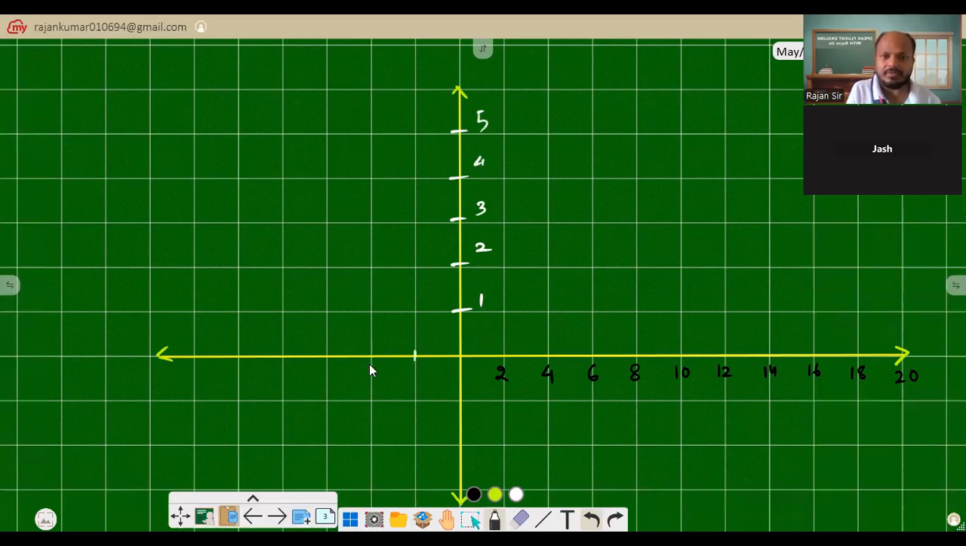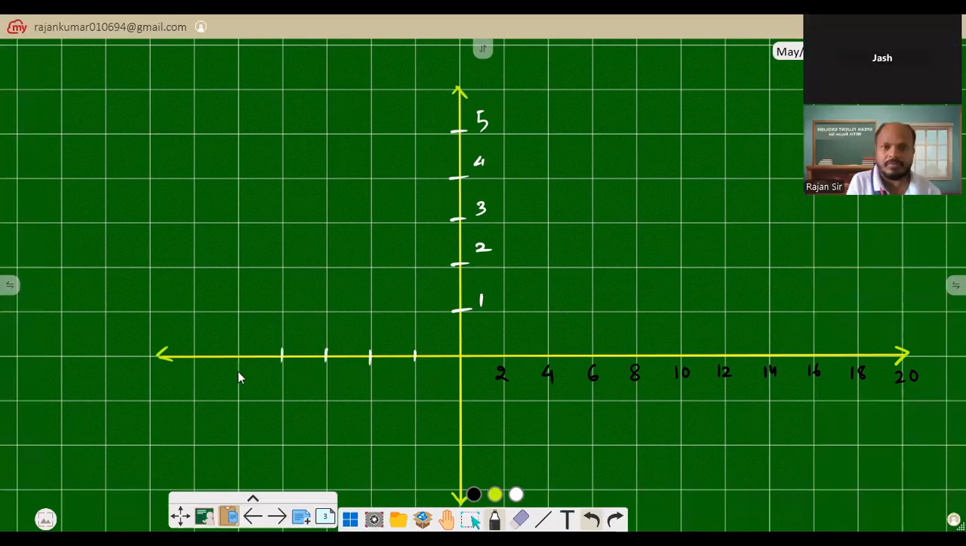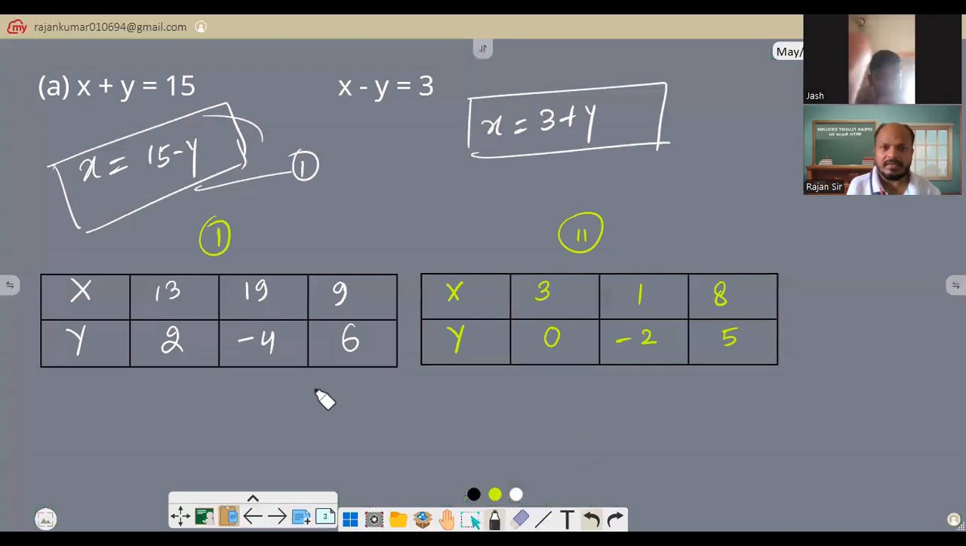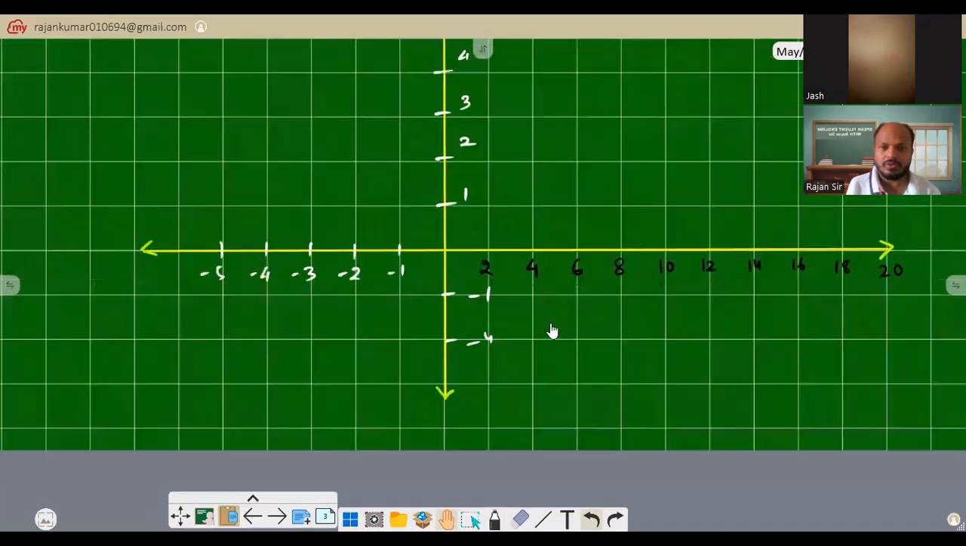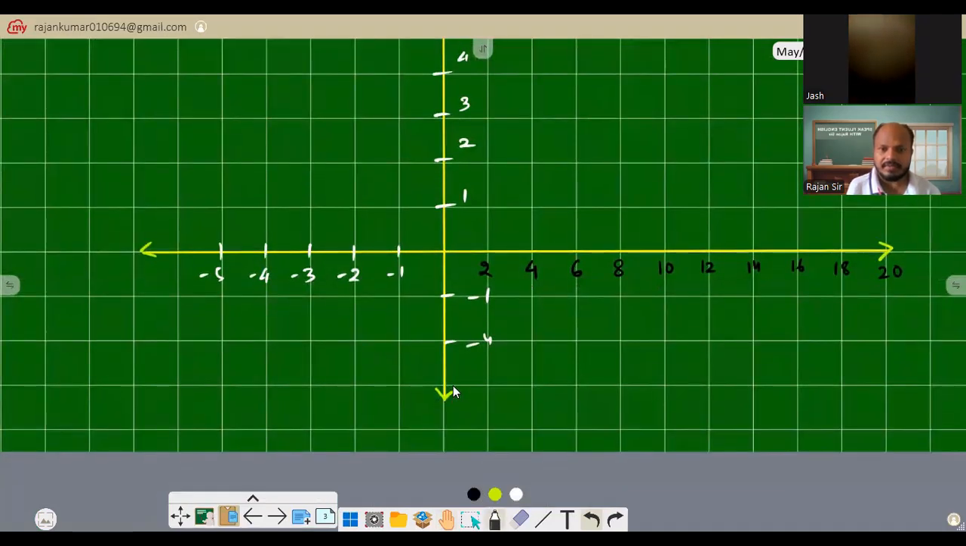Let's take some negative values: 1, 2, 3, 4, 5. So negative 1, negative 2, negative 3, negative 4, and negative 5. And do we have more negative values for y? It is negative 4. We have till negative 4. So what I need to do? Let me just increase the graph. This is negative 2, negative 3, and negative 4.